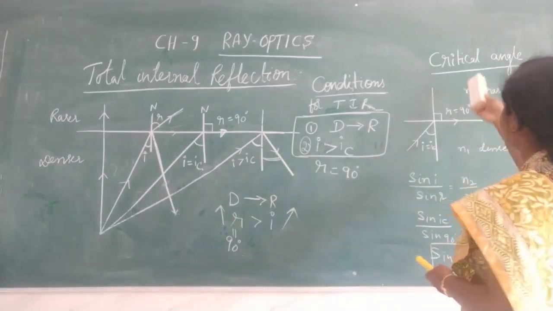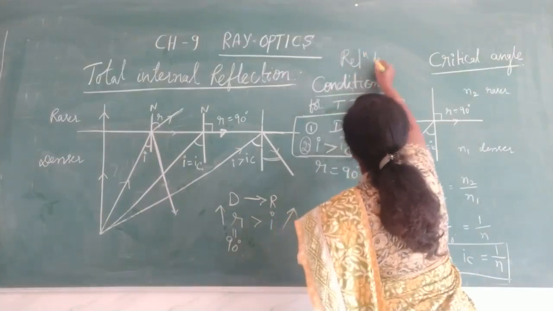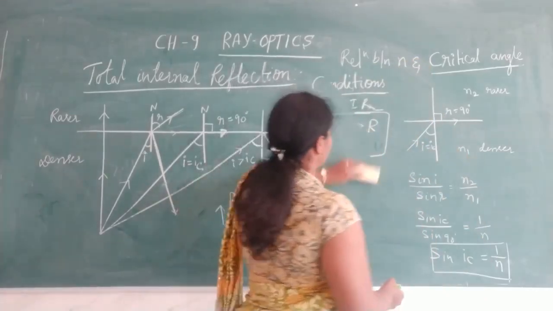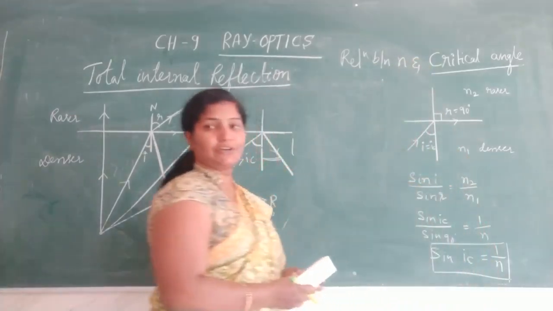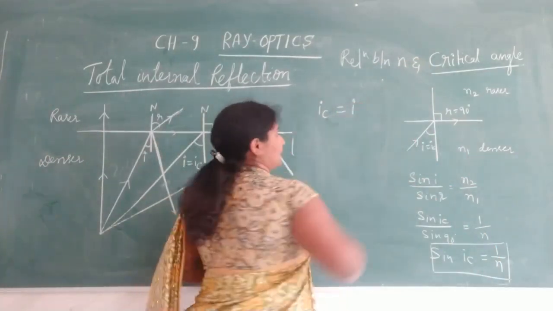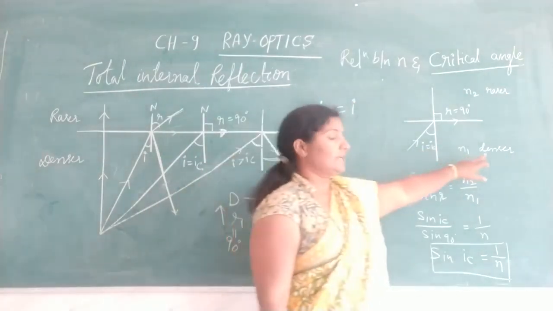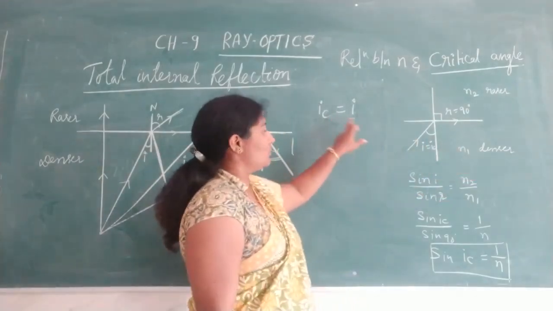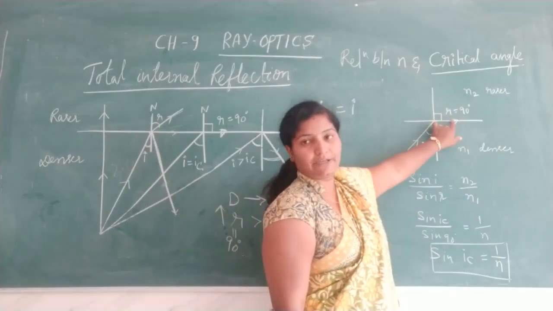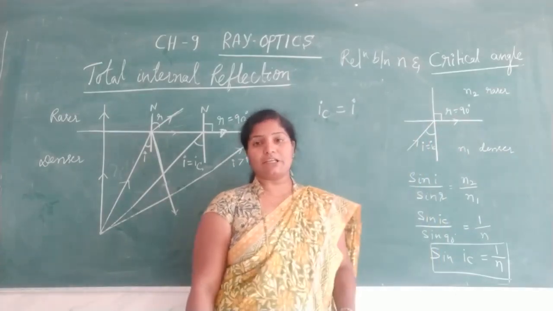Okay, next let us discuss the relation between refractive index and critical angle. So what is this critical angle? Critical angle is the angle of incidence in the denser medium for which the angle of refraction is 90 degrees. That is called the critical angle.